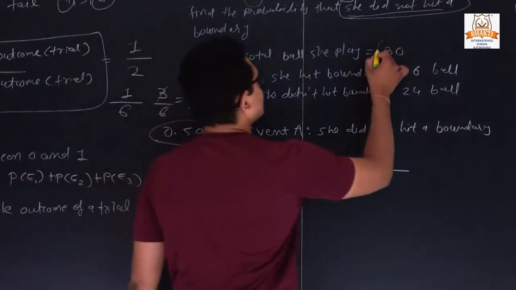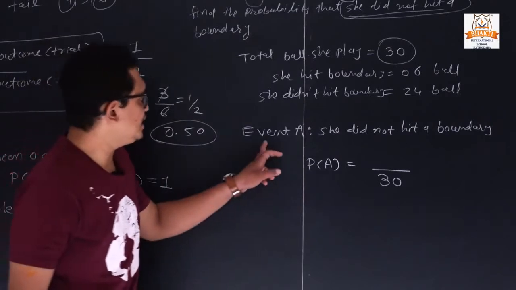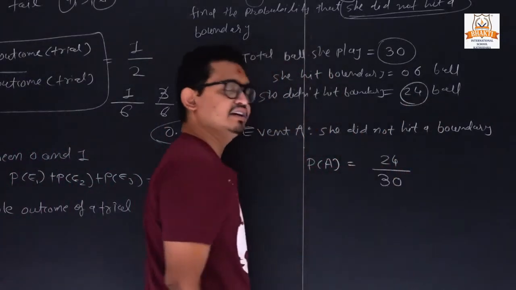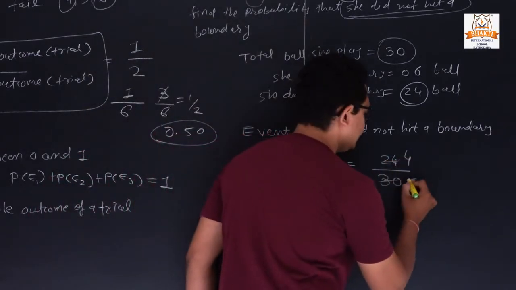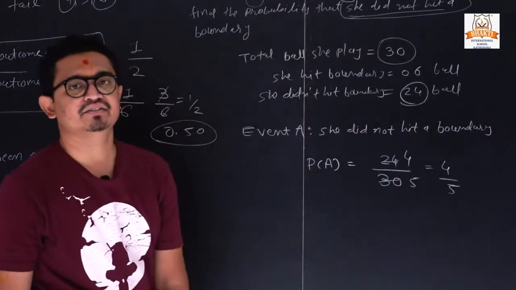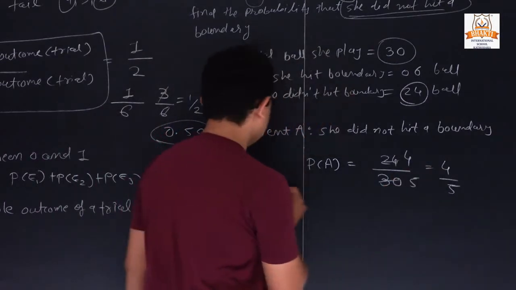So total balls she played, it is 30. And she did not hit a boundary on how many balls? It is 24. So 6 4s are 24 and 6 5s are 30. So what is our answer? 4/5.